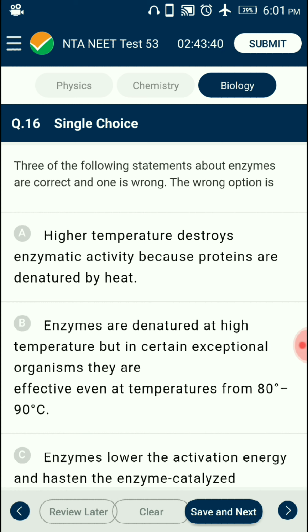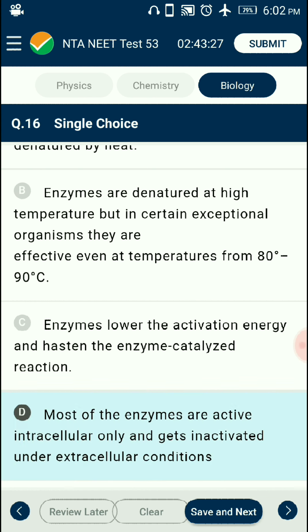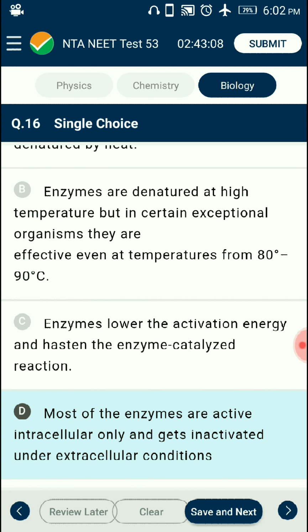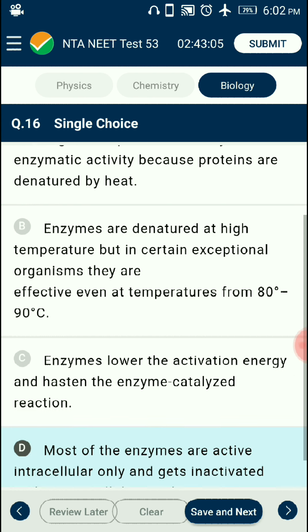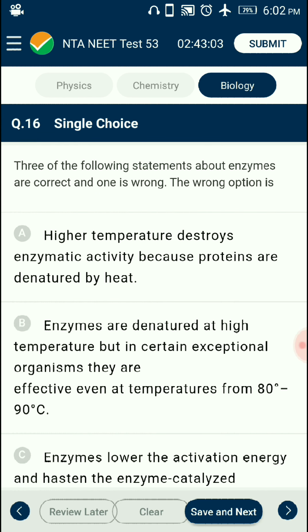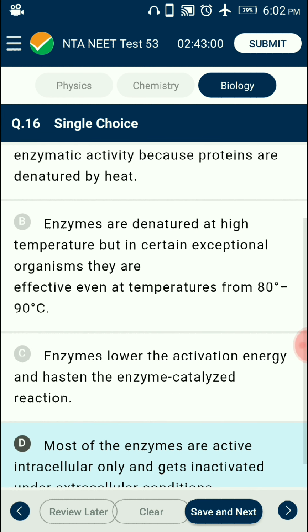Enzymes are highly specific as only a specific group of substrates can bind to the active site of the enzyme. Enzymes are active both in intracellular and extracellular conditions. So the answer is option D. Most of the enzymes are active intracellularly only and get inactivated under extracellular conditions. So that is the wrong statement about enzymes.